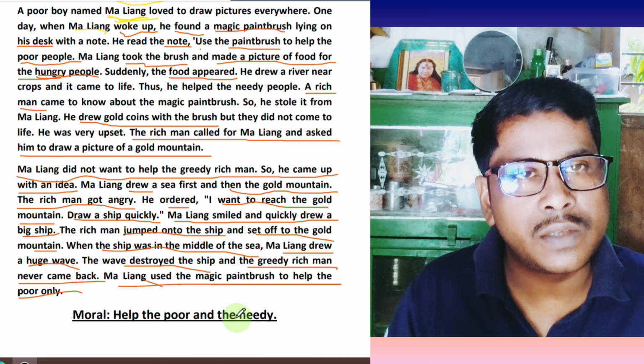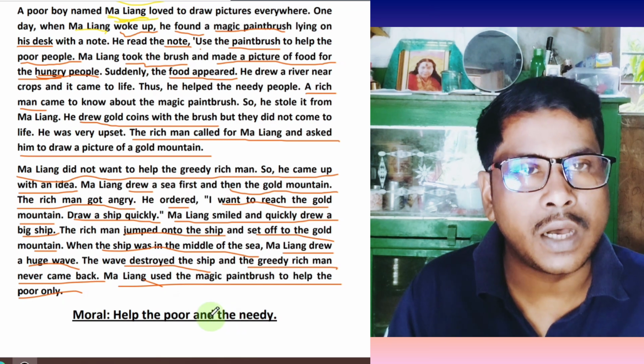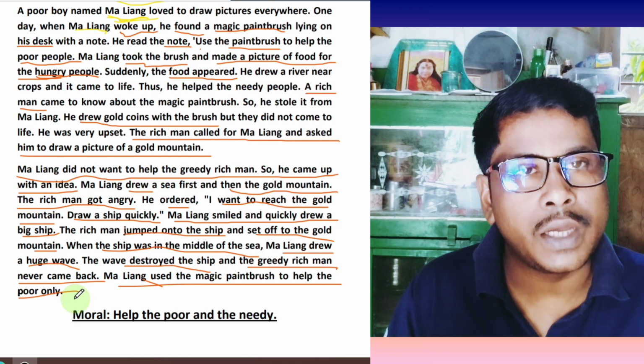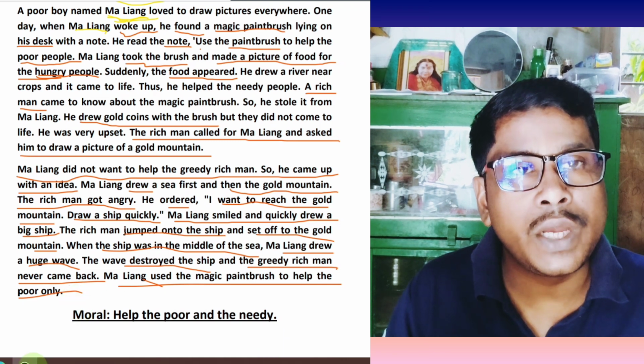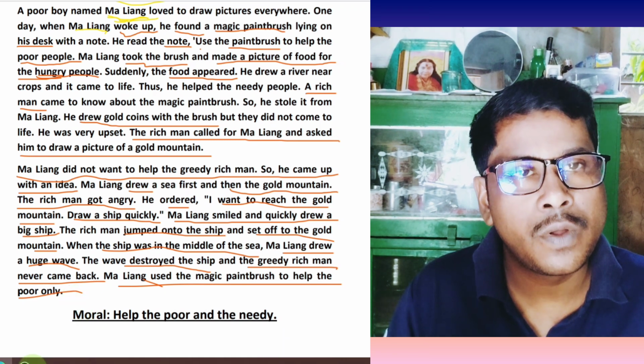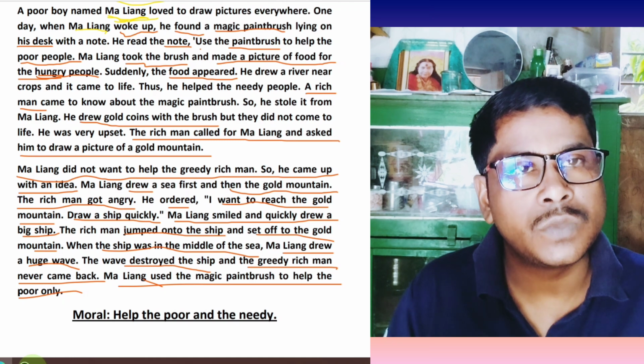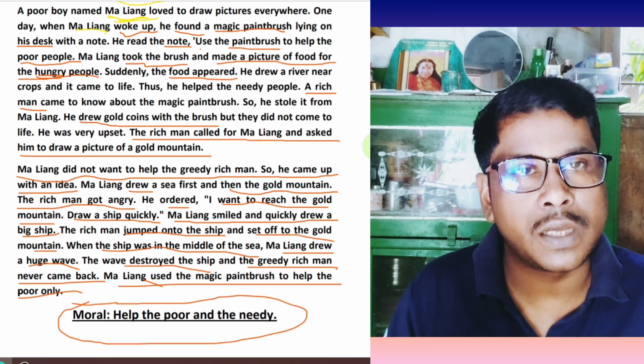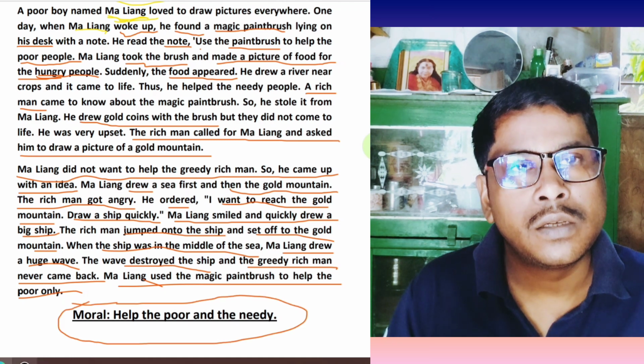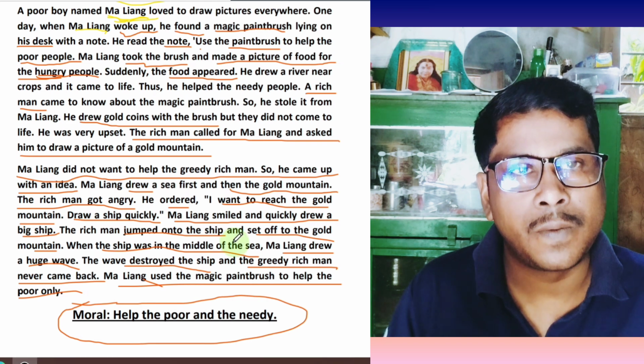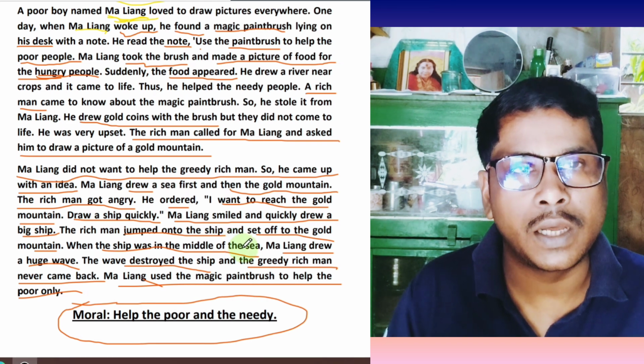And then afterwards, Ma Liang drew the picture of the wave. Then the wave destroyed, devastated or ruined the ship. So, because of the over-greed of the rich person, the greedy rich person drowned in the sea water.